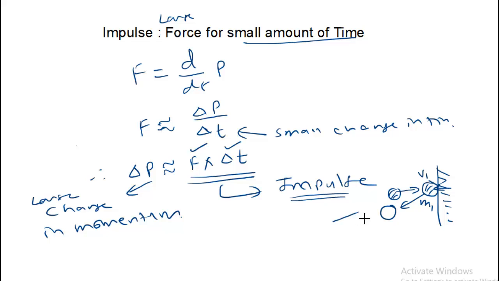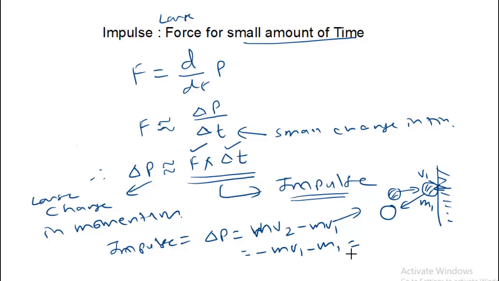So in this particular case, the impulse, or we can write the impulse as change in momentum, will be mv2 minus mv1, where v2 is opposite to v1, so it is minus mv1 minus mv1, that is equal to minus twice mv1.